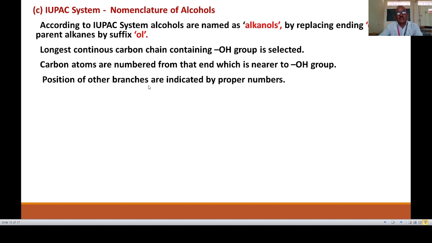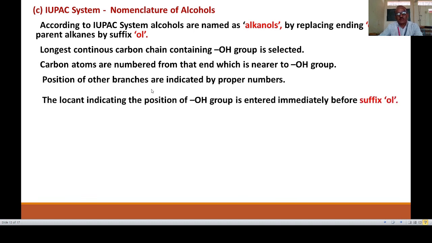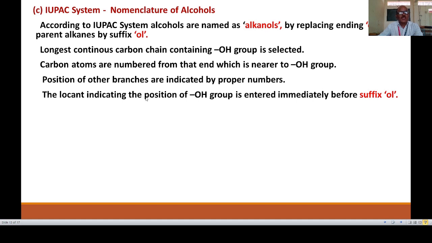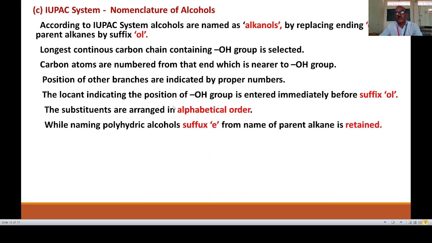The positions of other branches are indicated by proper numbers. Then the locant indicating the position of the OH group is entered immediately before the suffix OL. The substituents are arranged in alphabetical order. For example, ethyl and methyl are two groups, so you write ethyl first, then methyl.